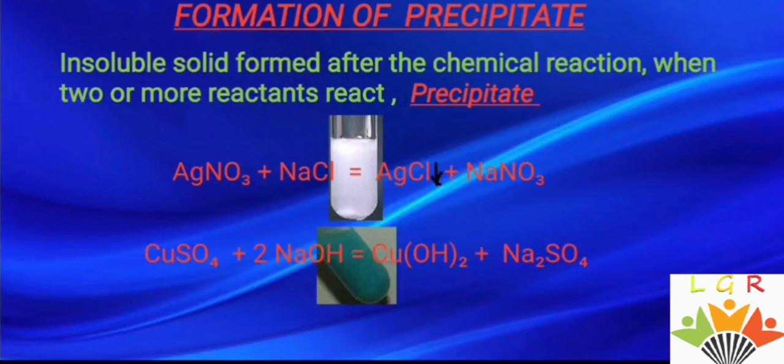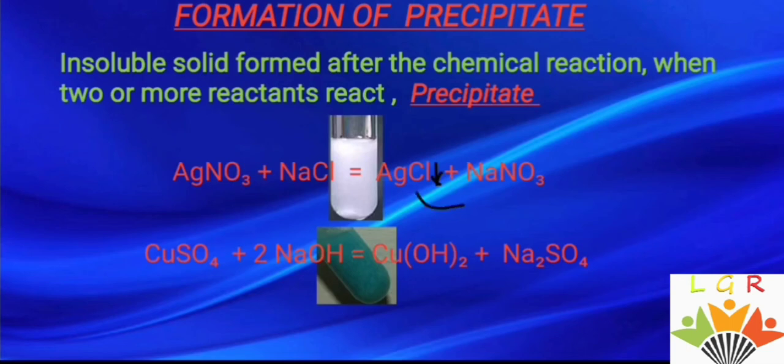An insoluble solid formed after a chemical reaction when two or more reactants react is known as a precipitate. For example, when silver nitrate reacts with sodium chloride, you get silver chloride plus sodium nitrate, and the silver chloride forms a curdy white precipitate.